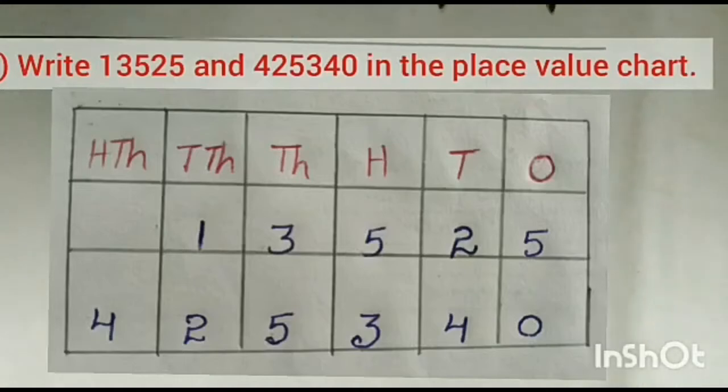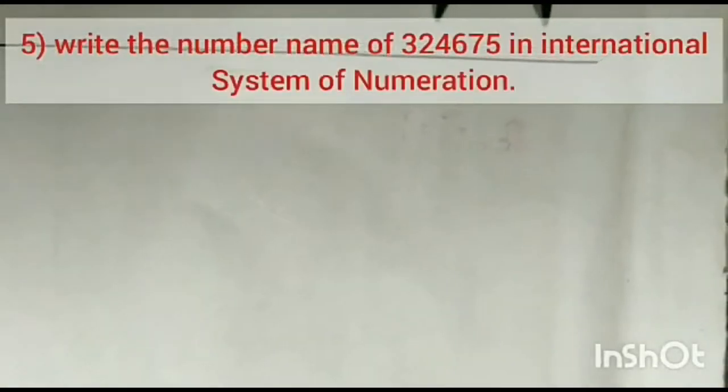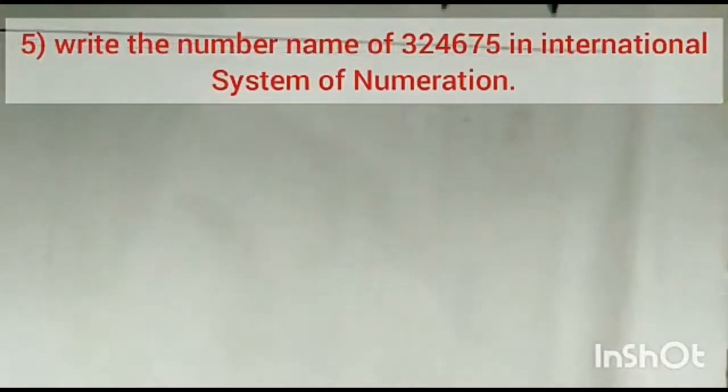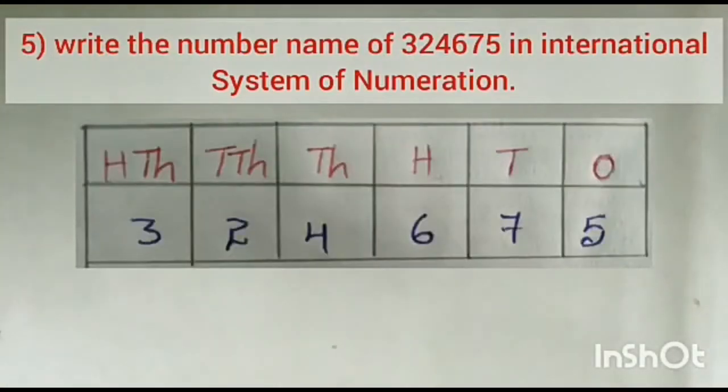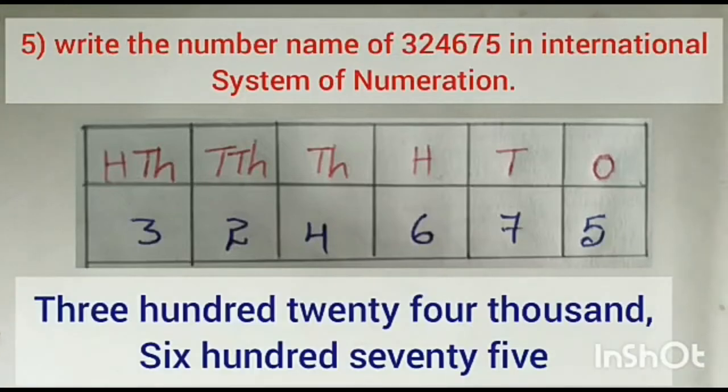Next question is write the number name of 324,675 in the International System of Numeration. For this also first you have to draw the place value table. What is the given number? 324,675. If you adjust these numbers in the place value chart, then you will come to know the number name of 324,675.